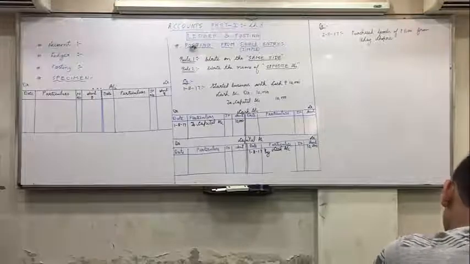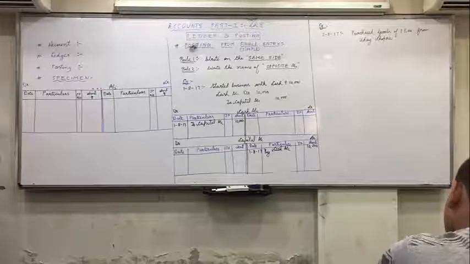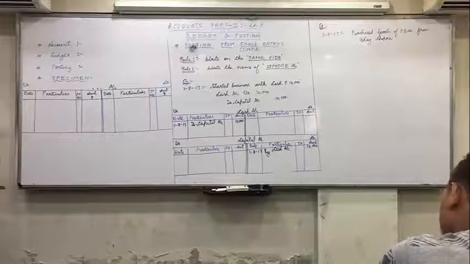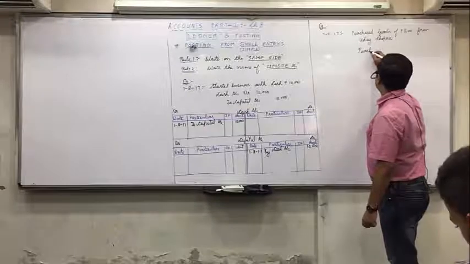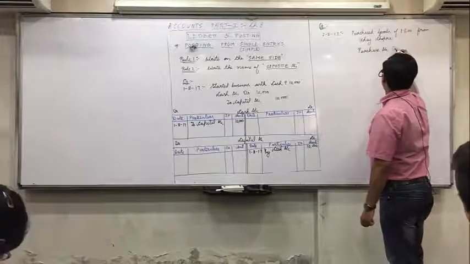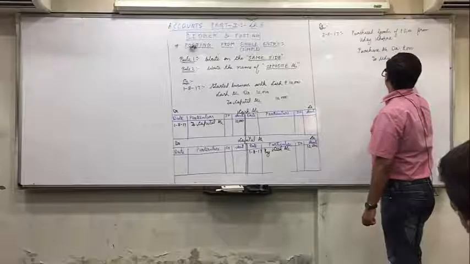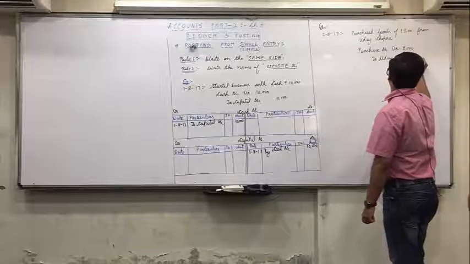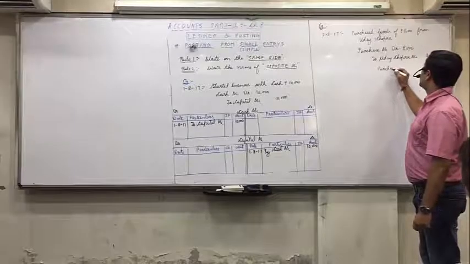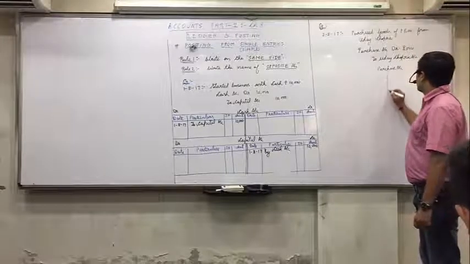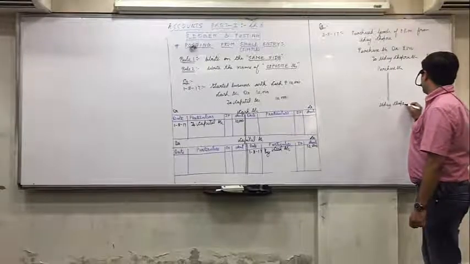Journal entry, did you all get purchase account debit to Uday Chopra account? Yes. So two accounts you will make, purchase account and Uday Chopra account. Check it up everyone. Purchase account debit 8,000 to Uday Chopra account 8,000. Now purchase account and Uday Chopra account. Two accounts will be made here.